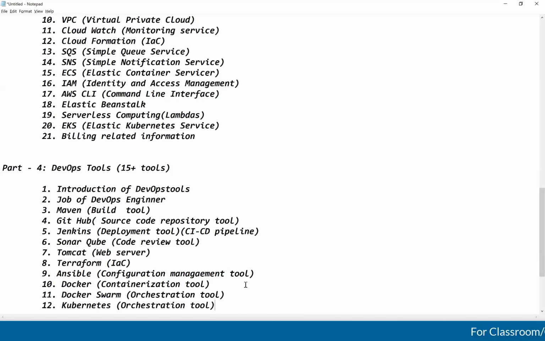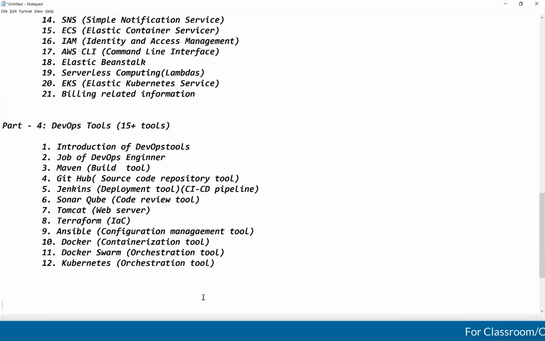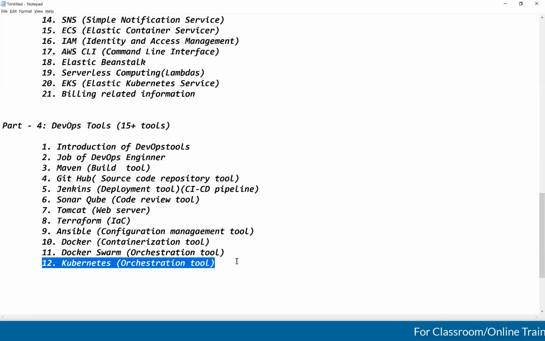This is one more important tool, guys. We need to spend a lot of time on Kubernetes, not only for DevOps engineers, even for Java developers. Nowadays, Docker, Kubernetes, Jenkins, all these are very, very important. If you don't have Kubernetes in your resume, it is very difficult to get a call, especially for Java developers, guys. So Kubernetes is very, very important.